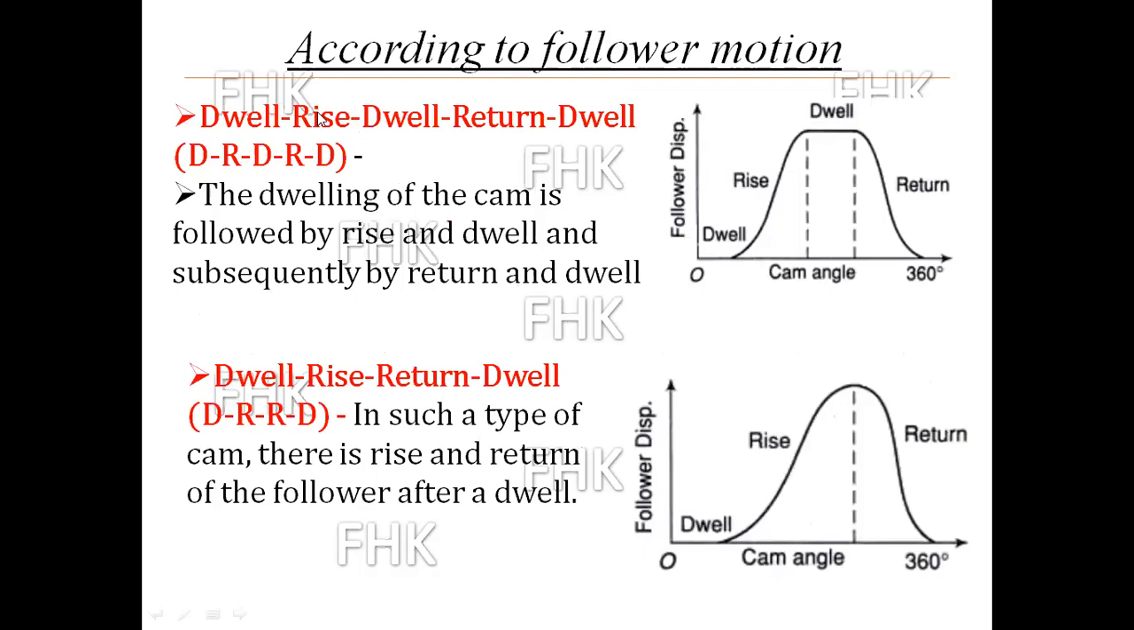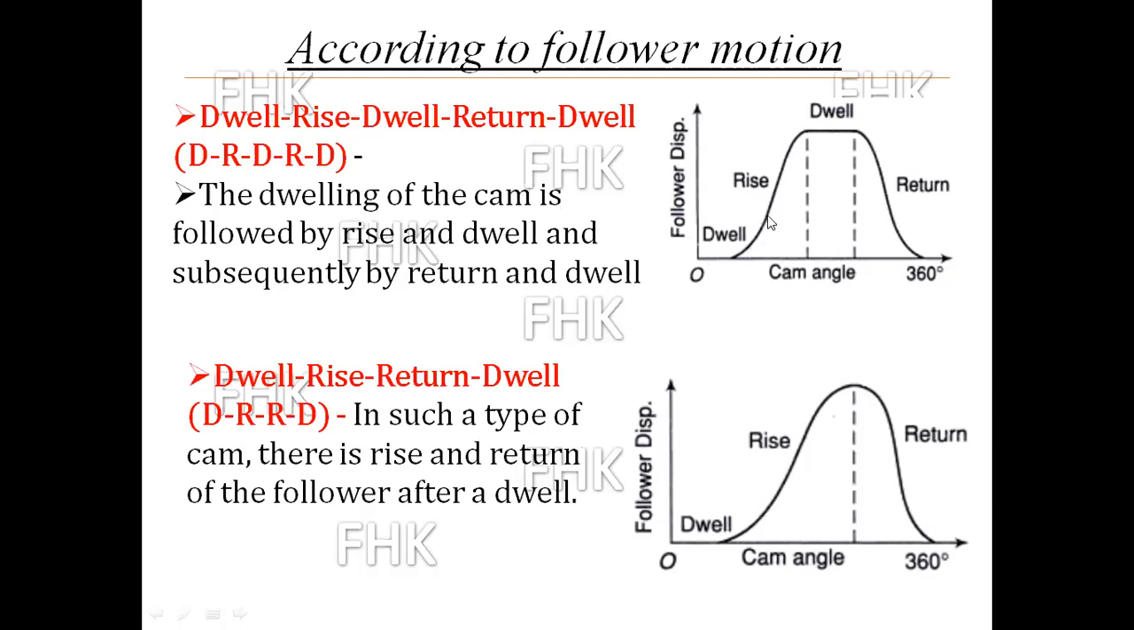So according to the follower motion, the first type is dwell, rise, dwell, return, dwell. That is also called a DRDRD cam. In this, the first D is a dwell, the first R is a rise, and the second R is a return. If you plot the graph of movement of the follower with respect to the cam rotation, on the x-axis cam rotation is plotted in degrees, and on the y-axis follower displacement is plotted in mm. So if you plot the graph, you will find a graph like this.